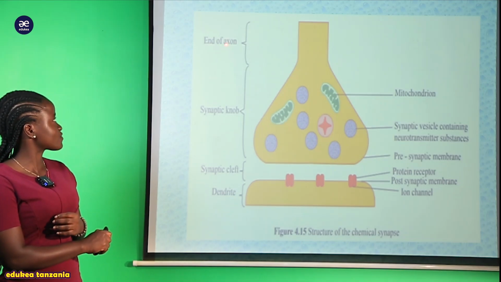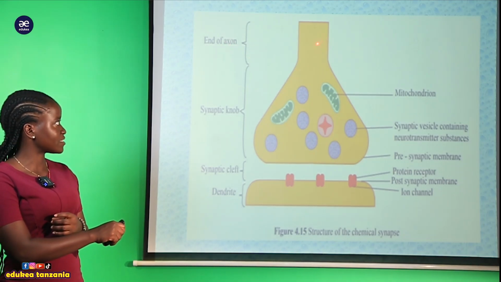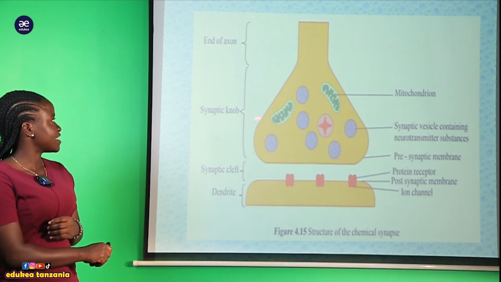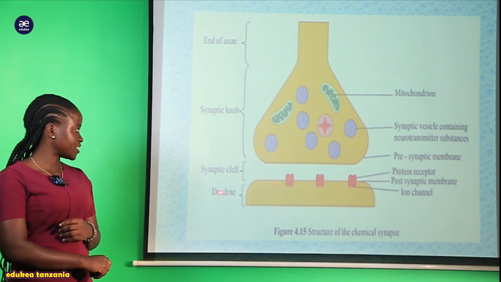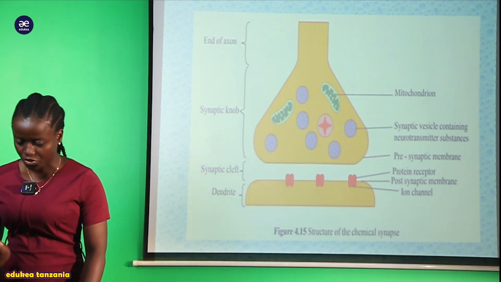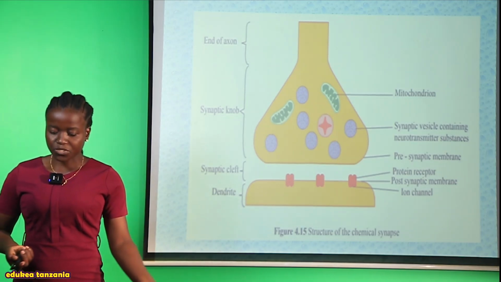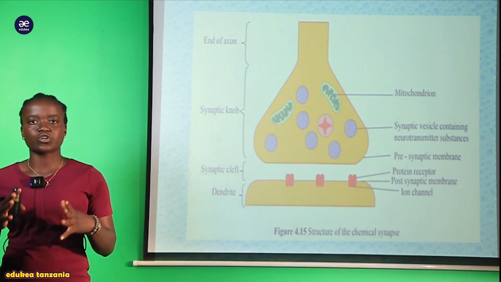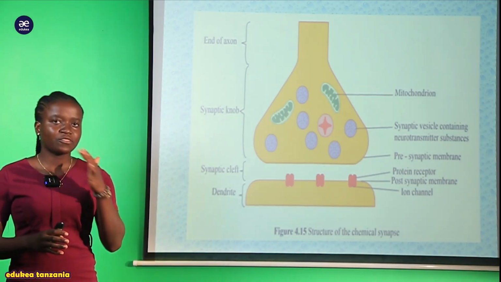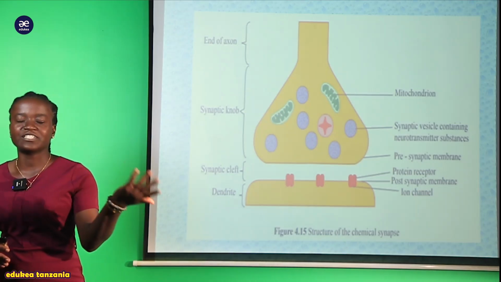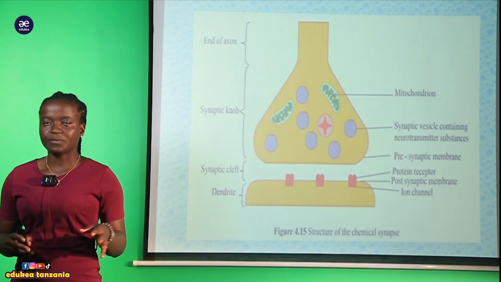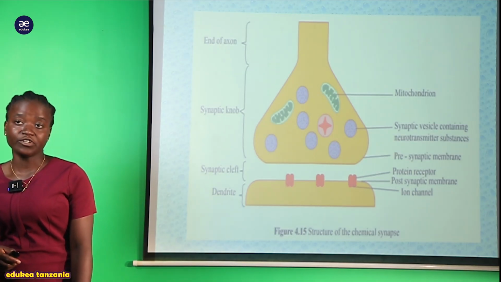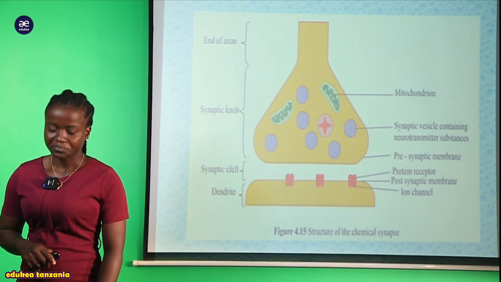So now you can see this one is the end of the axon. Mwishoni kabisa wa axon. Lakini hii hapa ndio synaptic knob yote. Lakini pia tuna synaptic cleft na tuna hii dendrite in general. So my student, we have seen neurotransmitters. We don't yet know what those neurotransmitters are and how they facilitate the movement of the impulse, the movement of information from one neuron to another neuron.